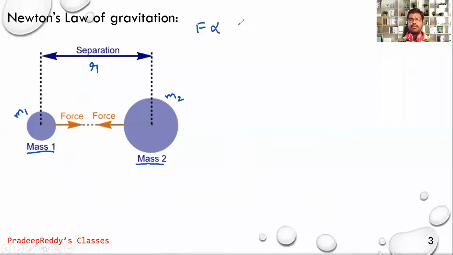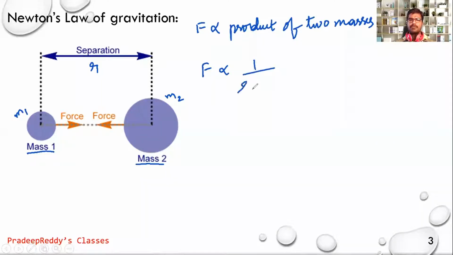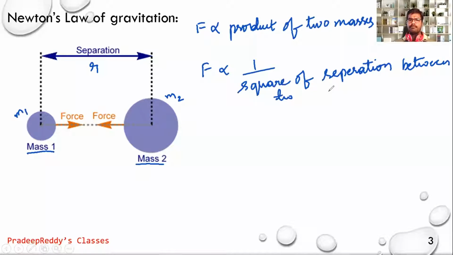Newton proposed that between two masses there is a gravitational force acting, and that force F is directly proportional to the product of the two masses. The gravitational force acting between two masses is directly proportional to the product of the two masses, and the gravitational force is inversely proportional to the square of the separation between the two masses, and this I am considering as R square.